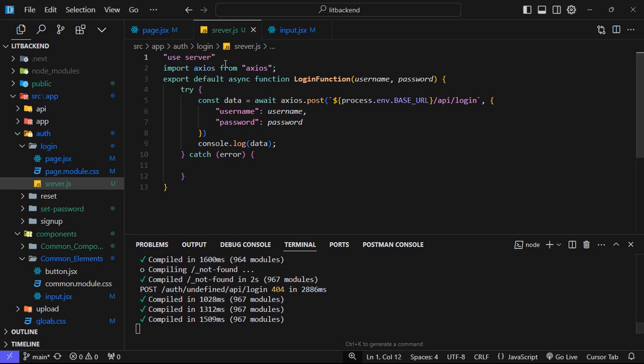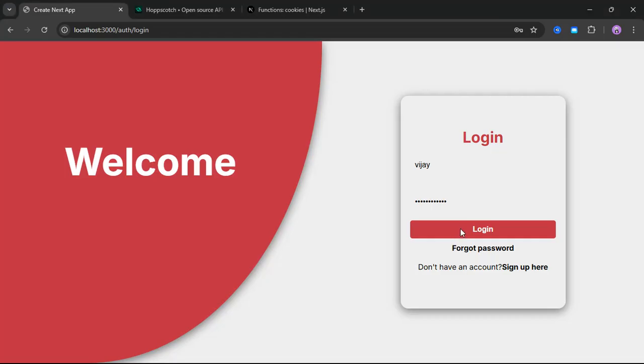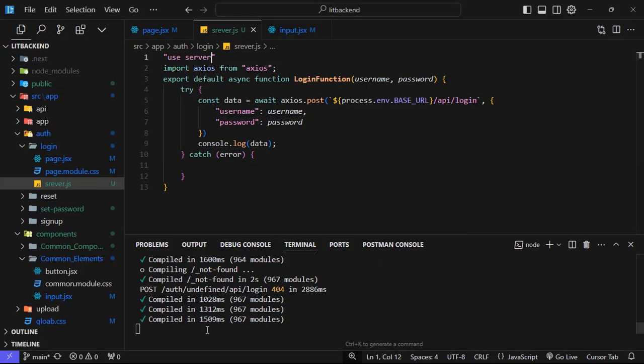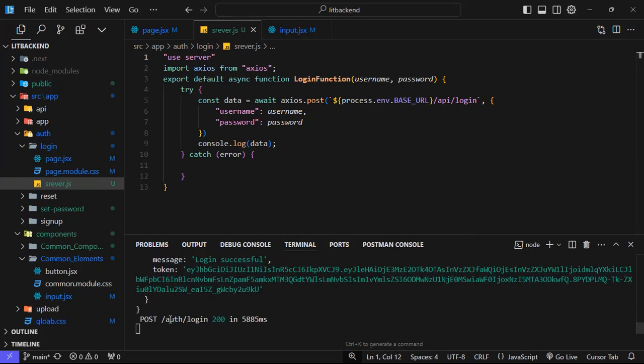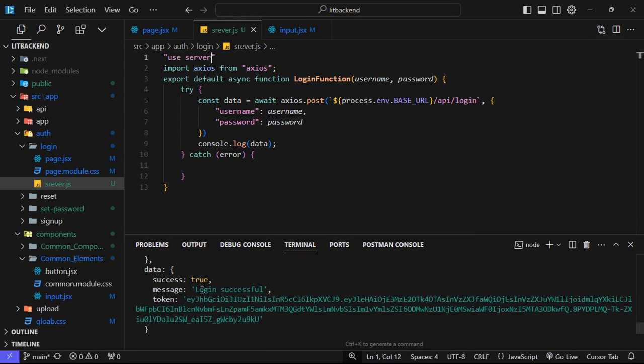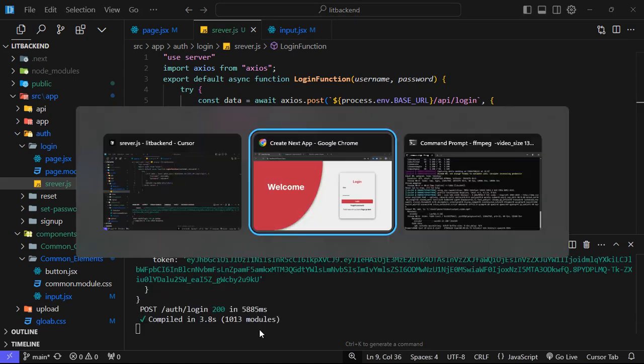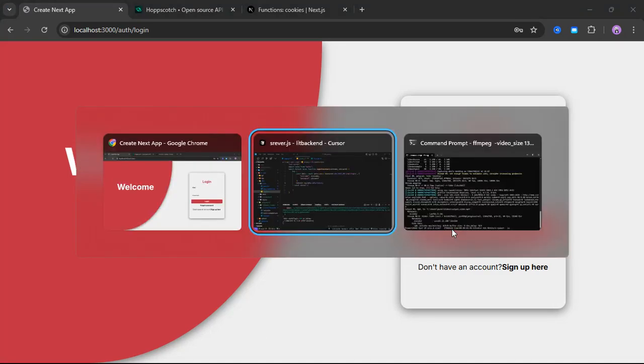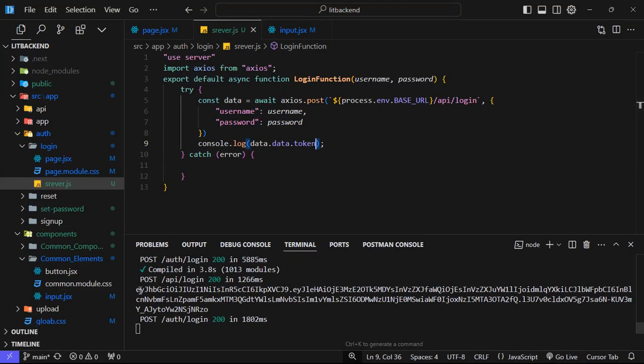Okay, use server. Now next, if I do login and we wait for a while, it has compiled the data. Okay, now can you see guys, it has given me the data. Now how exactly is the data, like the token, there? Data dot token, correct? Now if I again hit the API endpoint, it will return me the token. Okay, so it has written me the token.